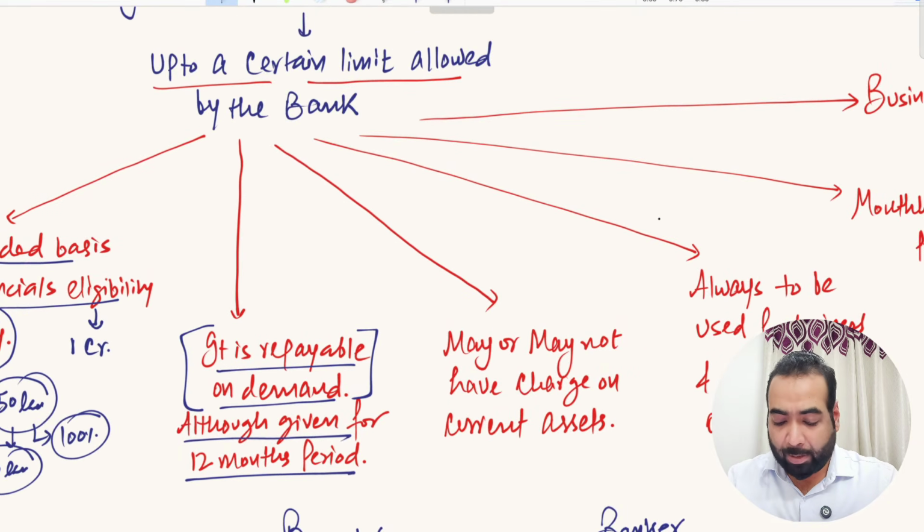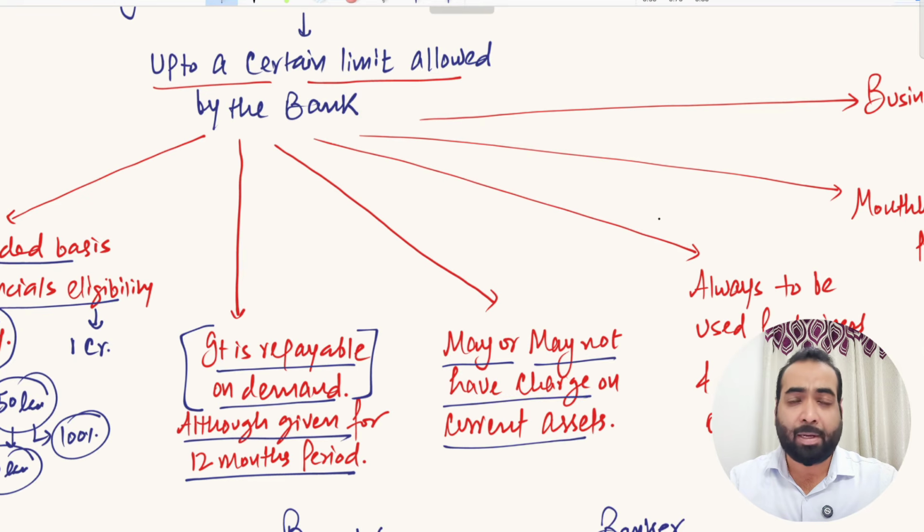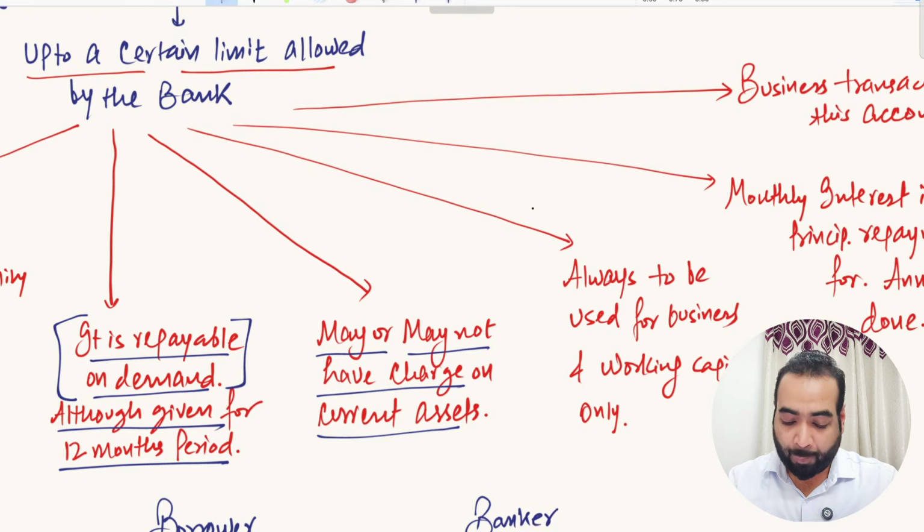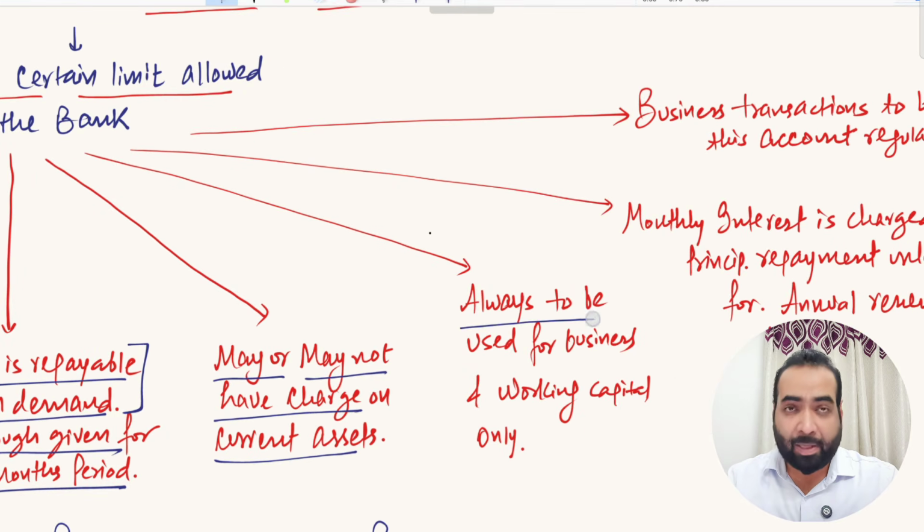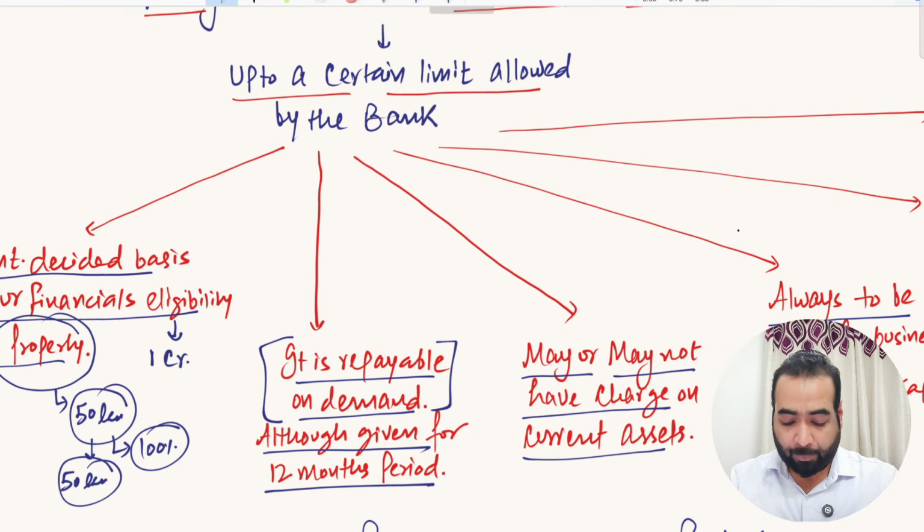In overdraft limit, the bank may or may not have charge on your current assets. Some banks decide to take charge, some banks don't. So this all depends on the bank's policy. So this overdraft limit is given to you for short period, for 12 months period. So this is your current liability.